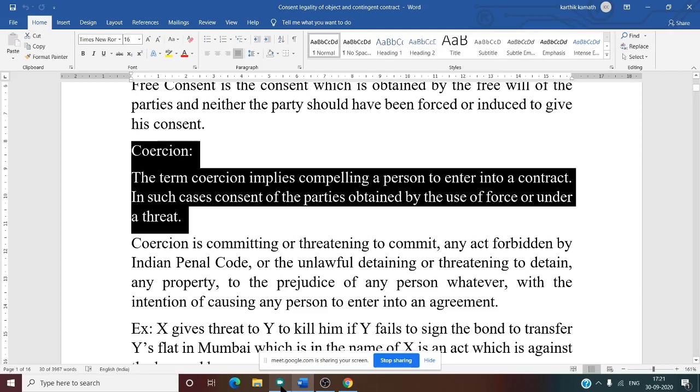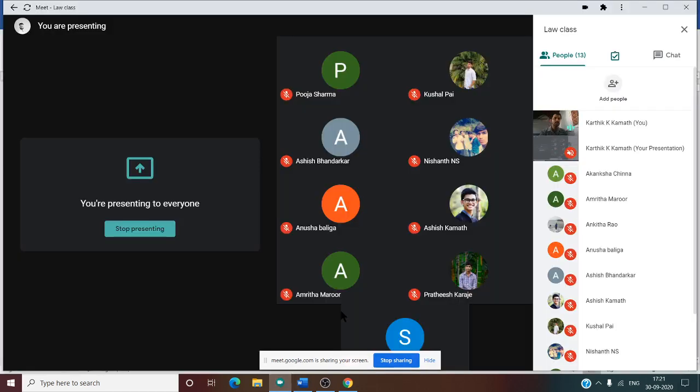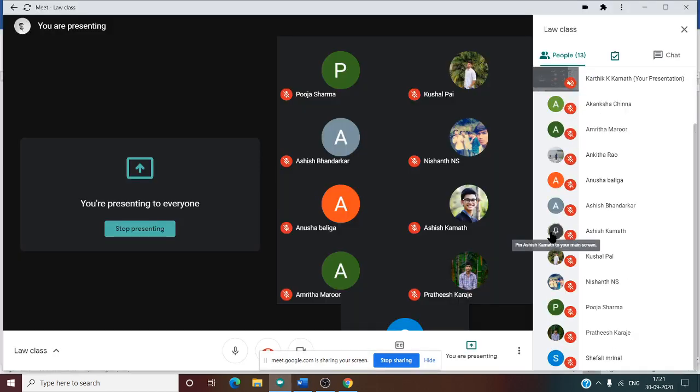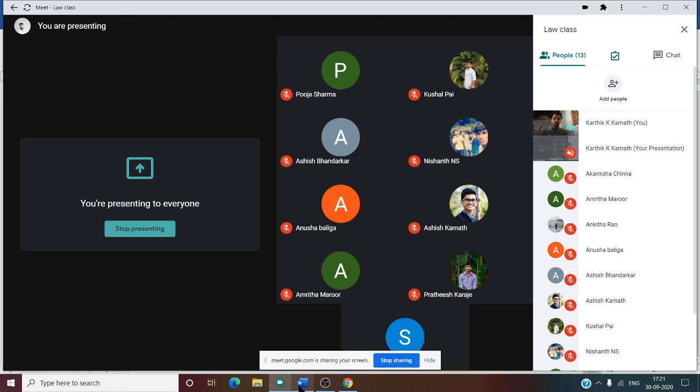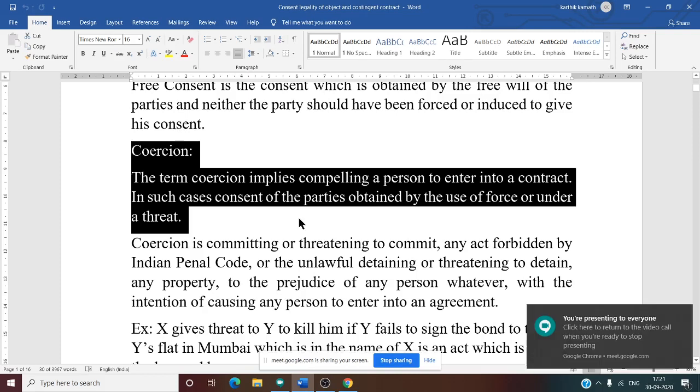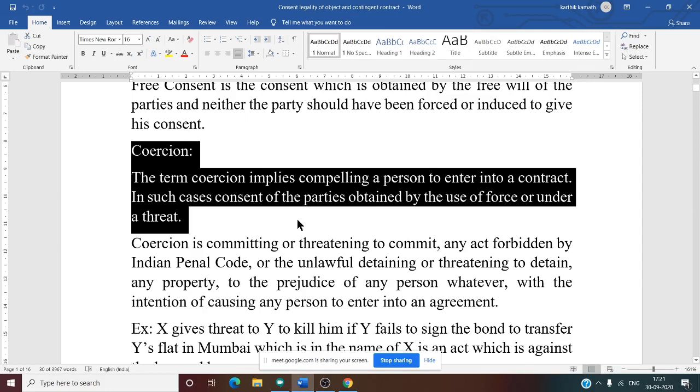So what do you mean by compelling a person? Compelling is nothing but forcing an individual to enter into a contract. If you are forcing an individual to enter into a contract, in that case there is no free consent. Okay, now in such cases consent of the parties is obtained by the use of force or under a threat.